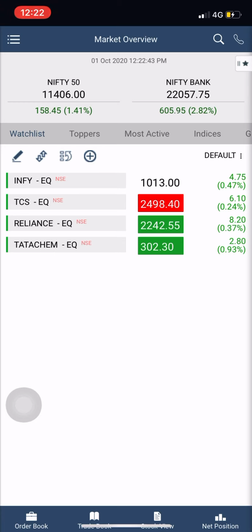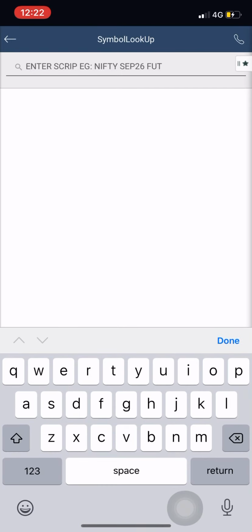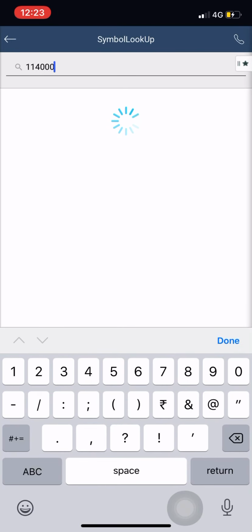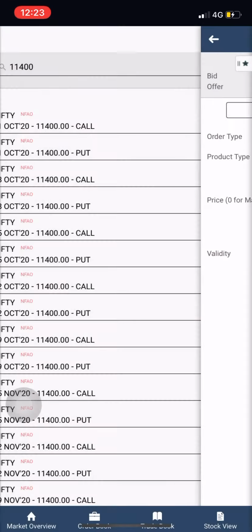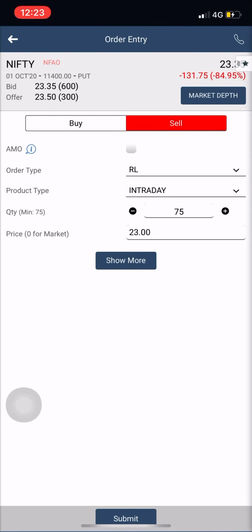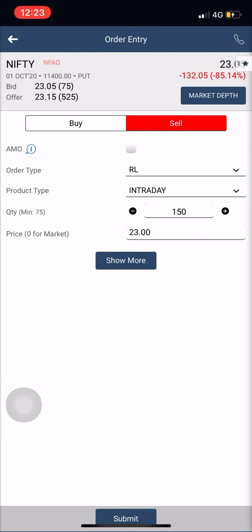Now what I want to tell you here is, see guys, what I feel today, irrespective of the market condition, I don't see the market being very weak. So if you see, the current market price is 11,403, and I will take a trade. Say I want to go short on 11,400 PE. So this is the 11,400 put. Okay, I'll place a sell order. Mind you, I have only 25,000 rupees in this account, so I am selling two lots at, say, 23,